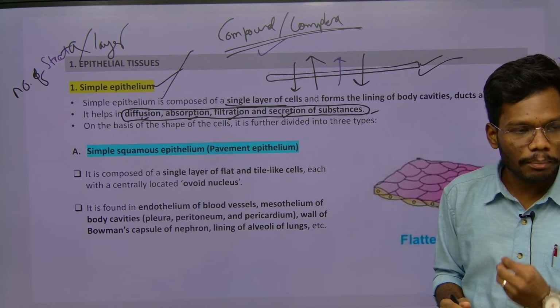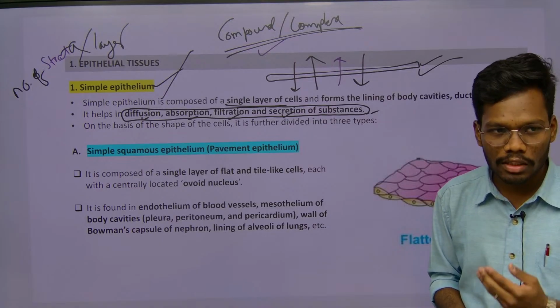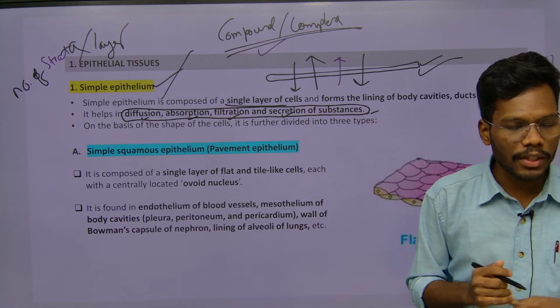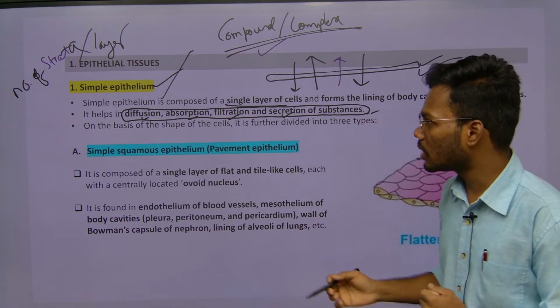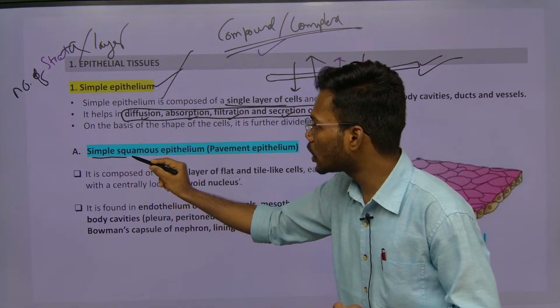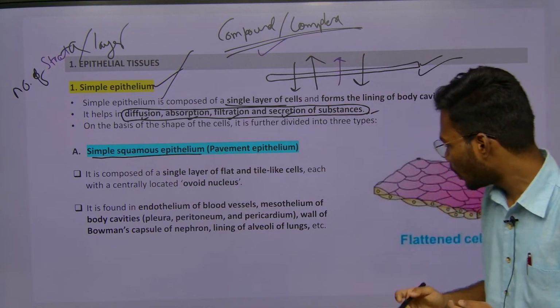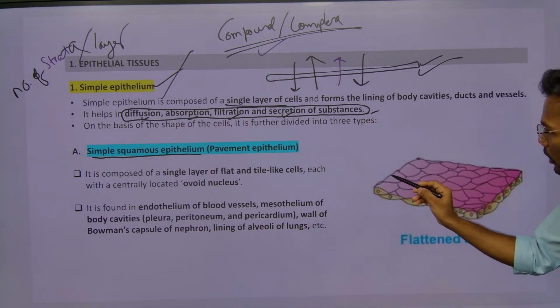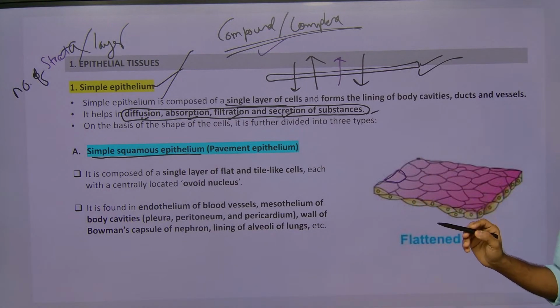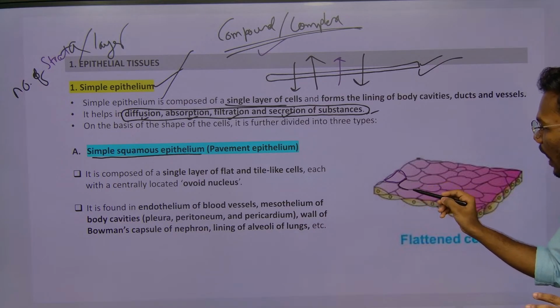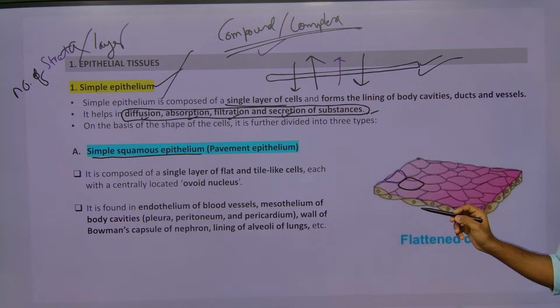So in simple epithelium, based on the nucleus and also the shape of the cell, it was classified into different types. The first one is simple squamous epithelium. If you see the cells here, these cells are flat, tile-like. These do not have any perfect shape, and they are irregular also.